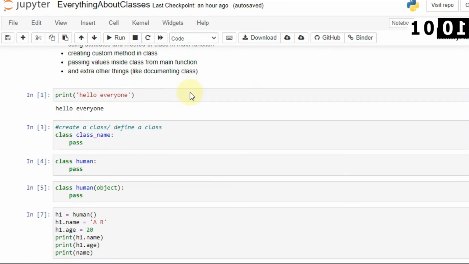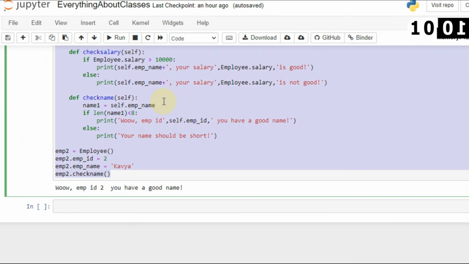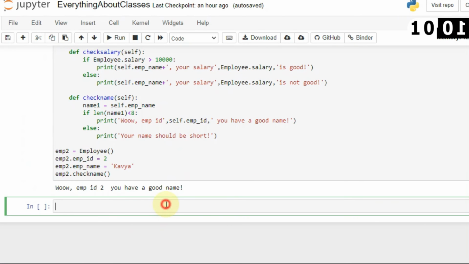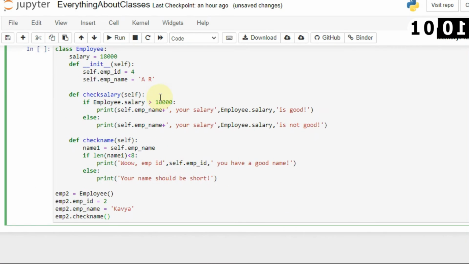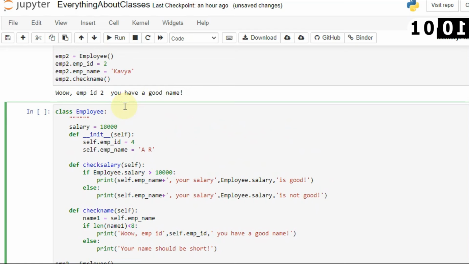Okay, now let's see one thing I am missing here. I told you that I will show you how you can document the class, so let's see how you can document a class. You can document a class using a string literal, which is the first line in the class, known as the docstring, defining what the class is for, so people can get an idea why you have created this class. I will say: class for employee, checking whether they have a good salary or not.